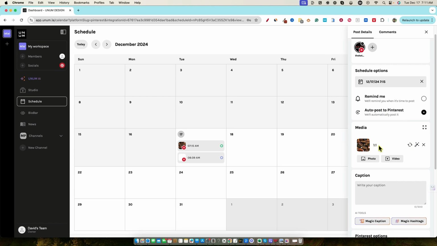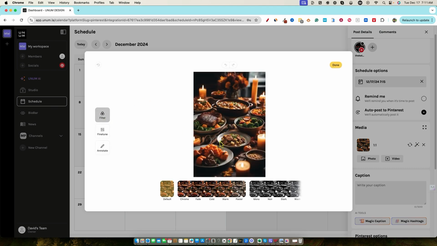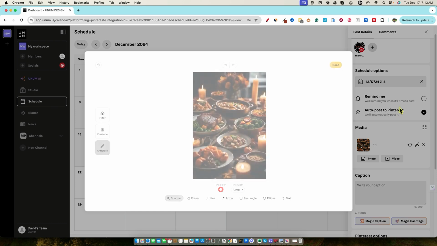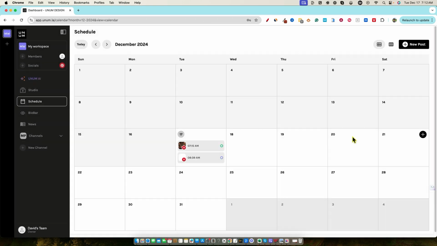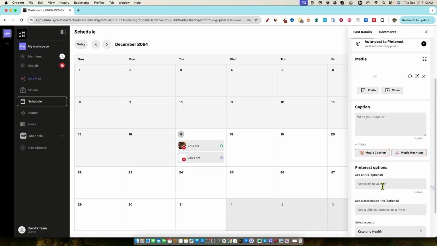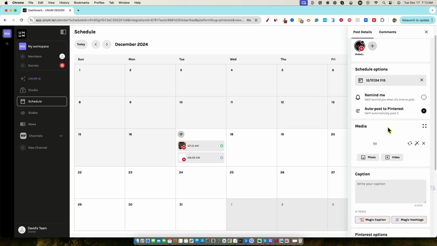So how do we change the size of this? I want to go over here and see if we can change the size, because we should be able to. I'm not really sure where we can choose the actual size, because you can see that it looks like it's going to post a square image, and we don't want a square image. So I'm not really sure what's going on with that. We will test again. And I did select channel. We'll try to select the integration next time and see if that makes a difference at all.